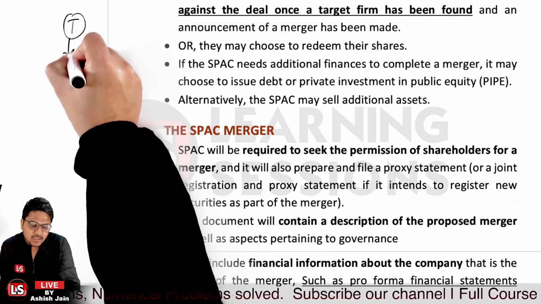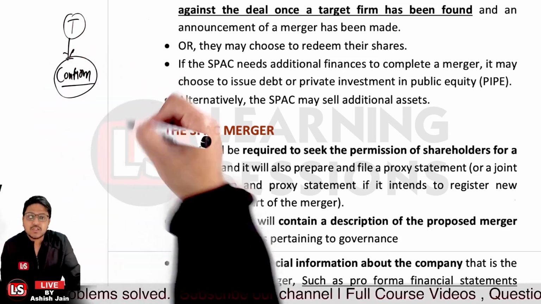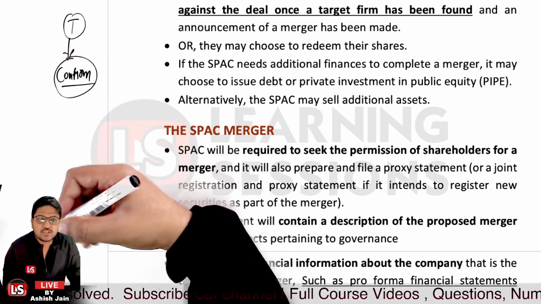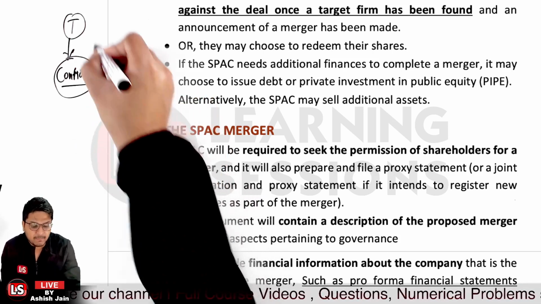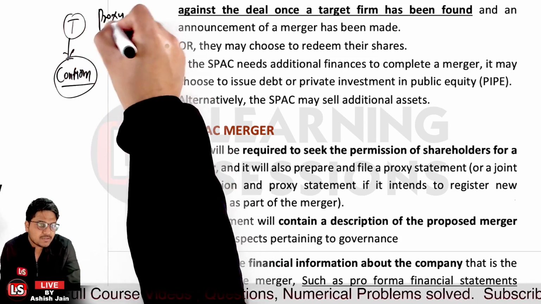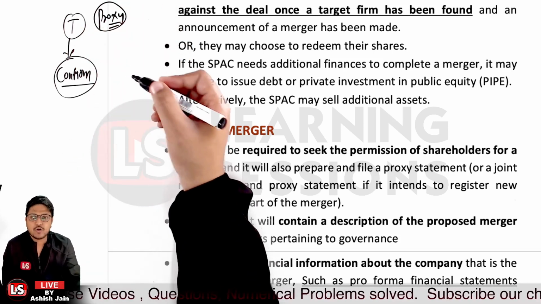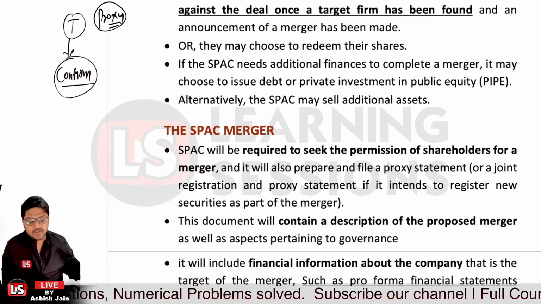Now they basically seek the confirmation. They do require the confirmation from the shareholders for the merger. And further, it will also prepare and file a proxy statement. Now, what will the SPAC be doing? They'll be filing a proxy statement, or a joint registration or proxy statement, if it intends to register the securities as part of the merger.